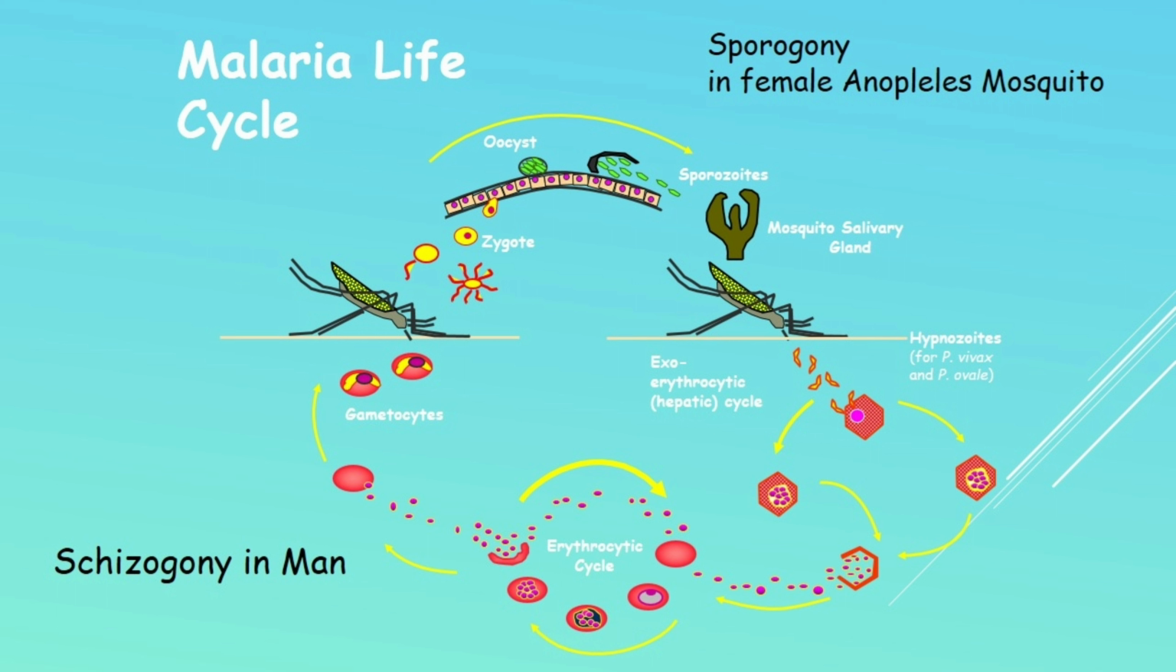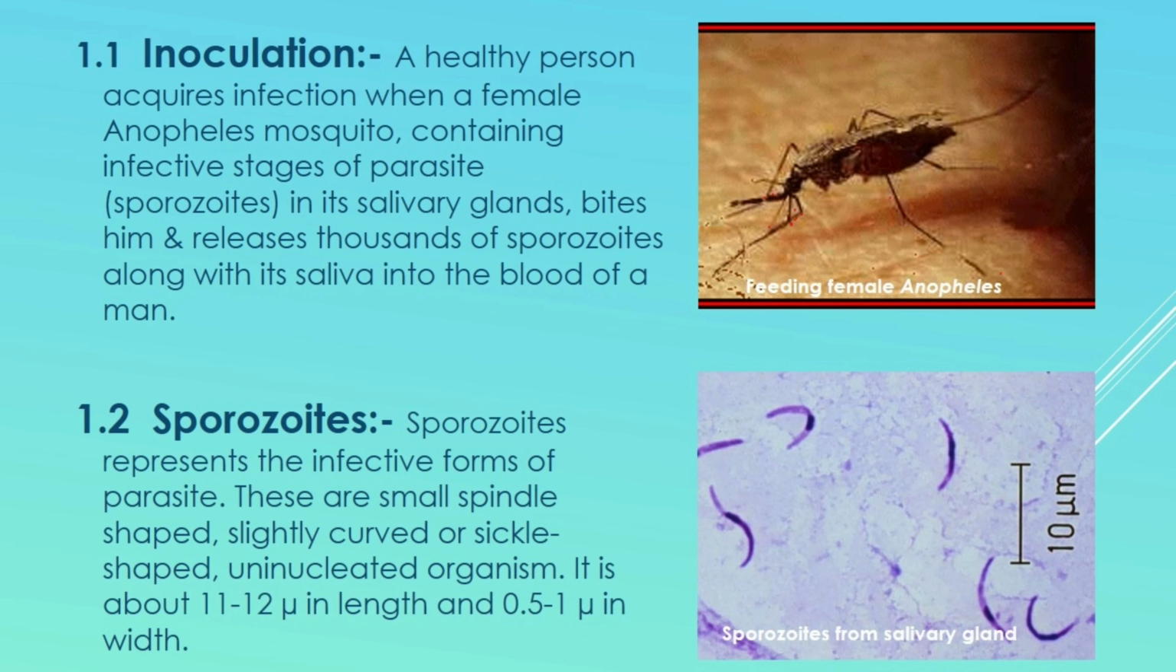Life cycle of Plasmodium vivax is divided into 2 phases. The first phase is known as asexual phase or schizogony in man, and second is sexual phase or sporogony in female Anopheles mosquito. Now we will start the first phase, that is asexual phase or schizogony in man.